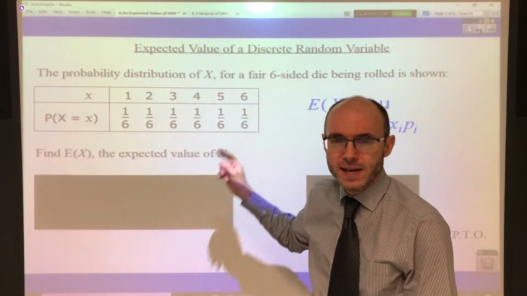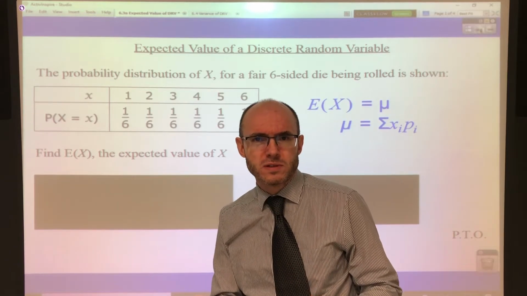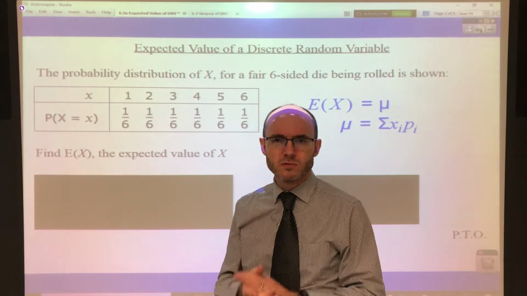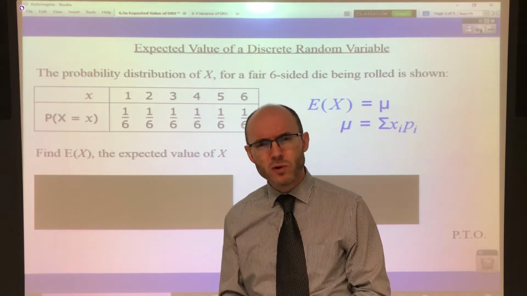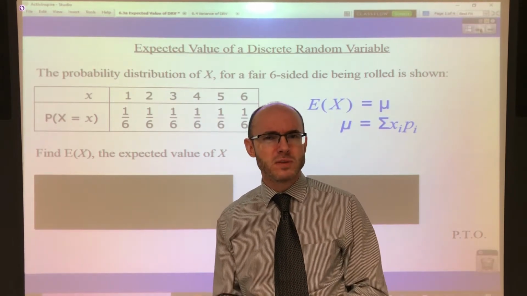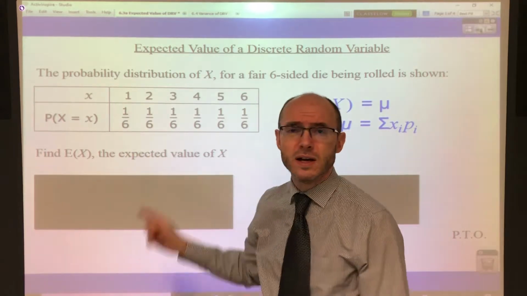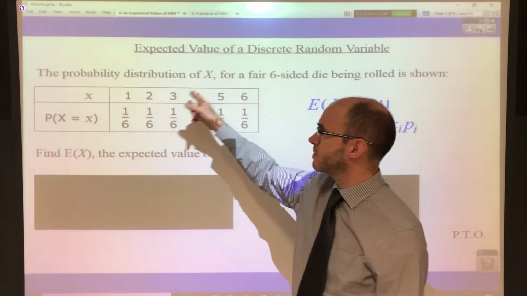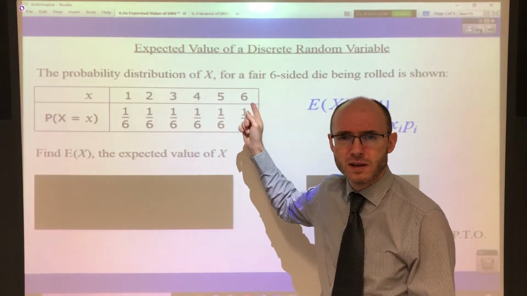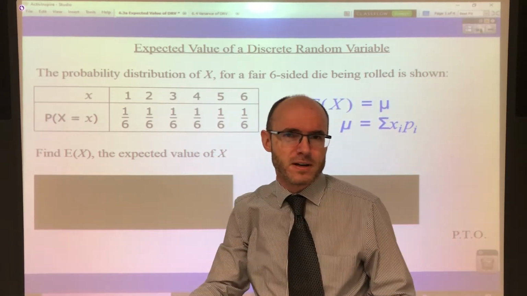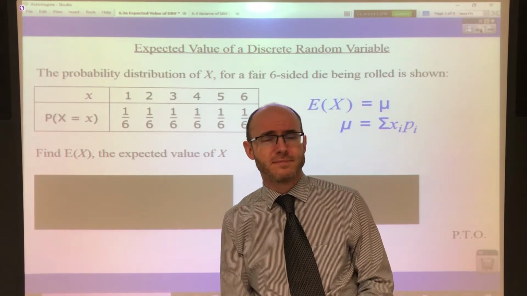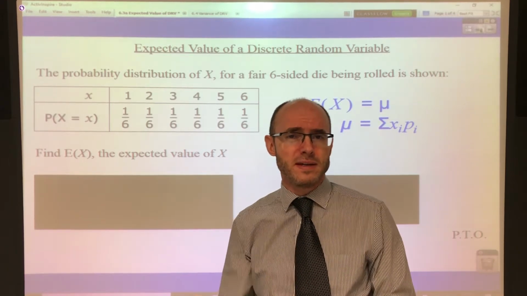Okay, now forget probability for the moment, try and calculate what the mean score on the die is. In other words, you roll the die, what's the mean score? Well, of course, to work out the mean of any set of numbers, you add all the numbers together and divide by how many values there are. So you do 1 plus 2 plus 3 plus 4 plus 5 plus 6, and you divide by 6. Okay. And what answer do you get? Well, if you calculate it, you get 3.5. Okay. You get 3.5, that's the mean.